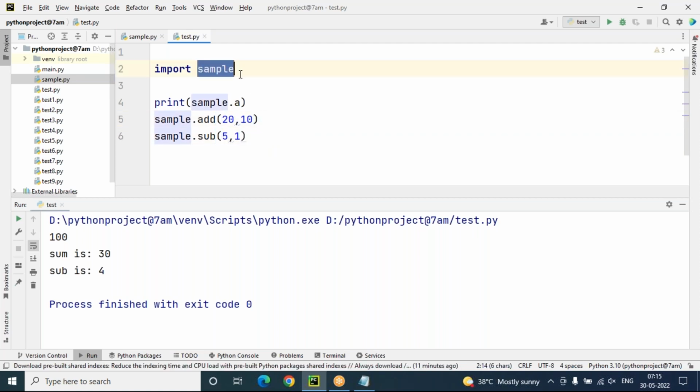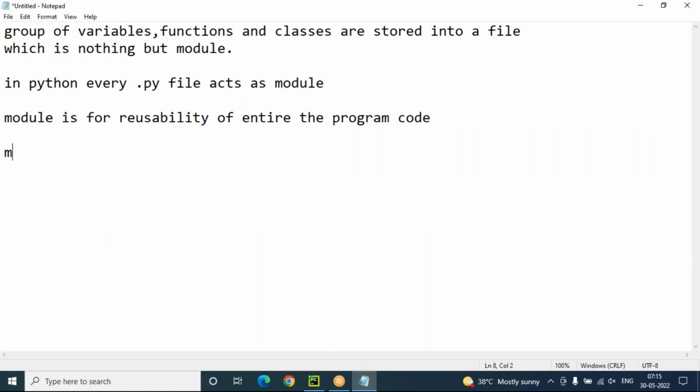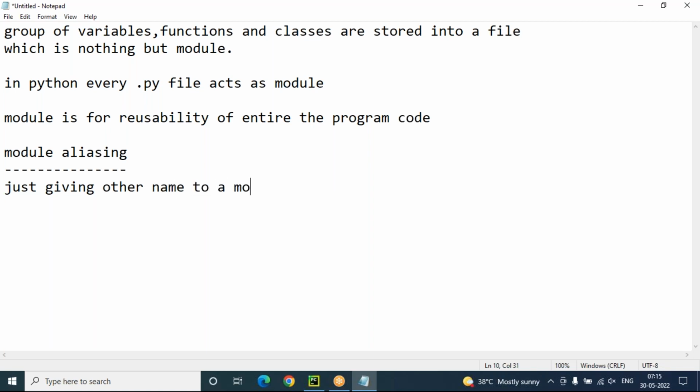For example, sir, there is a module aliasing concept. Module aliasing means what? Module aliasing means just giving another name to a module. Giving another name to a module is called module aliasing.